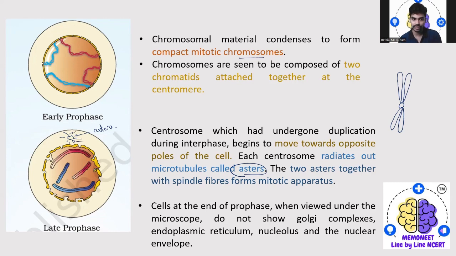So these are the spindle fibers. At the end of prophase, when viewed under the microscope, you are not going to find the Golgi complex, endoplasmic reticulum, or nucleus. The nuclear envelope will also be absent.